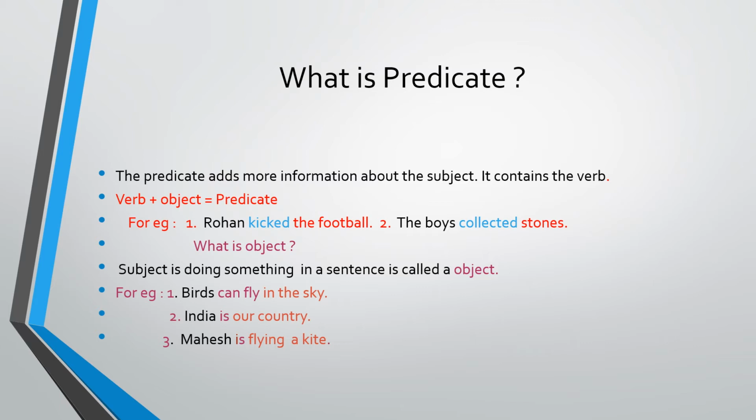You have to ask the question what, whom, where according to the sentence. To whom do you have to ask the question? To the subject. You will get the answer. That answer is the object. And that object, verb plus object, becomes a predicate. So downside given, what is object? The subject is doing something in a sentence. Subject is speaking, doing something. That is known as an object.